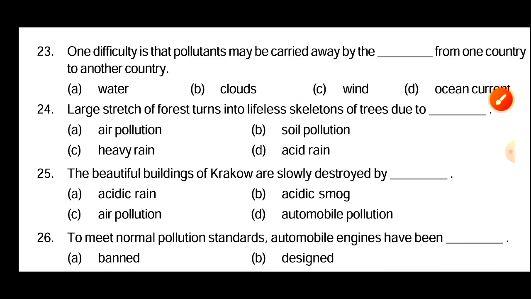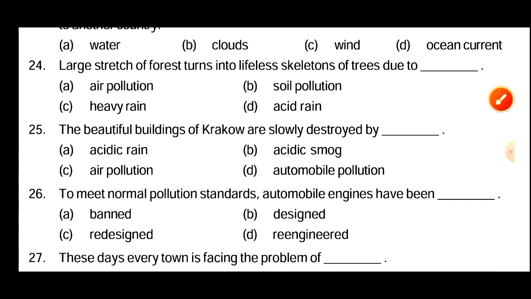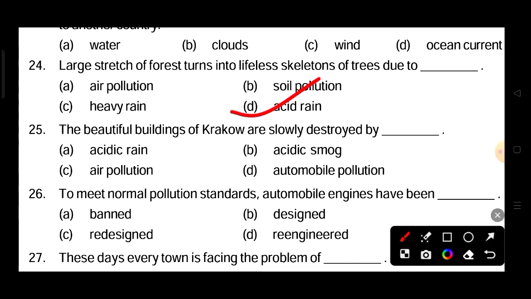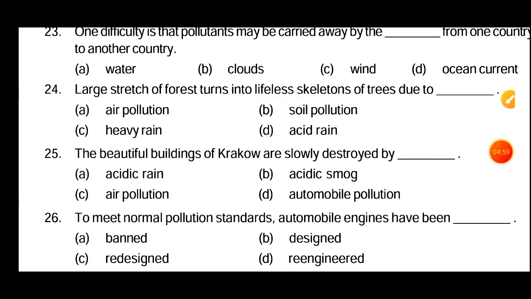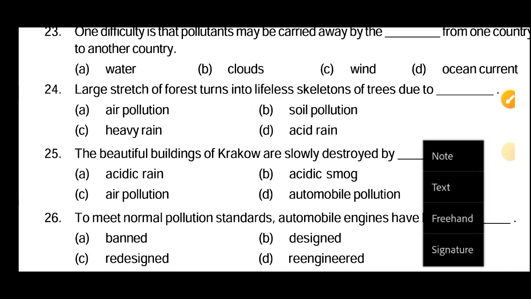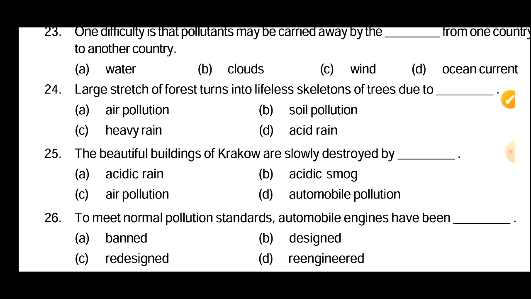Next, last trace of forest torn into lifeless skeleton of trees due to dex. So the answer is acid rain. Question number 24. Large stretch of forest turns into lifeless skeleton of trees due to dex.